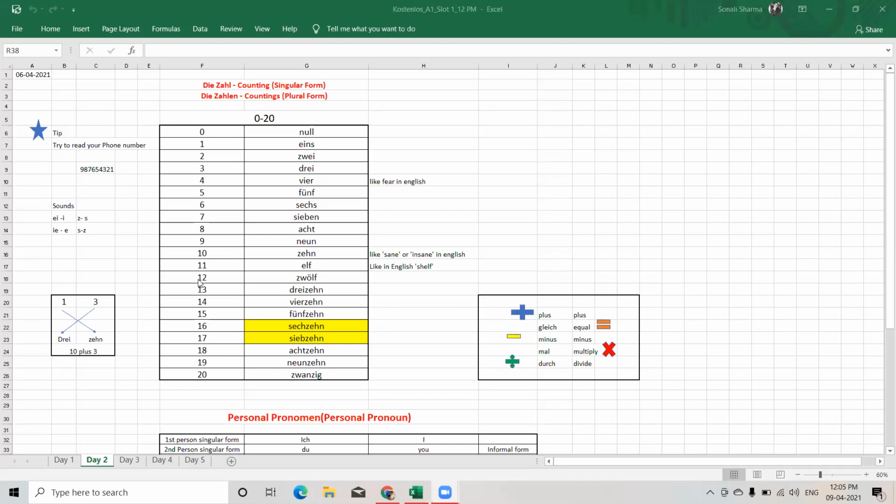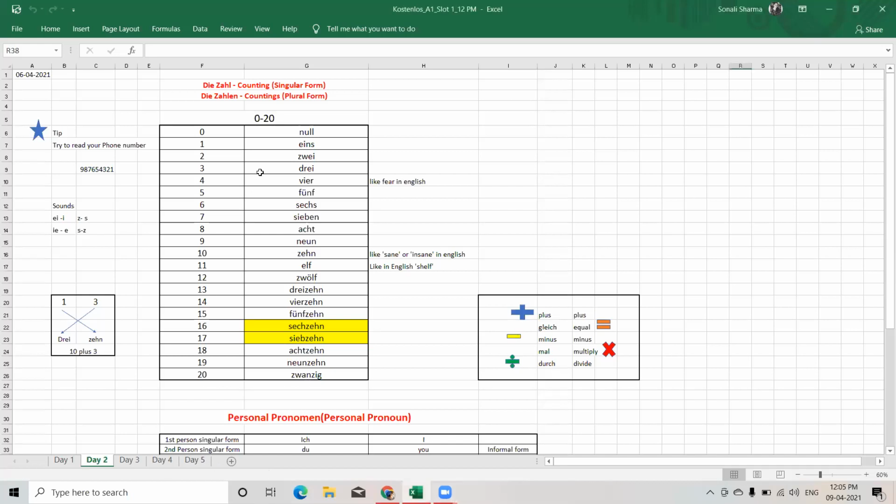So I told you that you just need to learn counting from 0 to 12. आपको बस 0 से 12 तक countings learn करनी है. उसके बाद आपको एक rule पता होना चाहिए. If the number is 13, just break it. It is 10 plus 3. Take 3 first and then 10 as same. So this is the rule we are going to follow after 13. So 13, 14, 15, 16, 17, it will go like this only. Now you know that 20 is zwanzig.